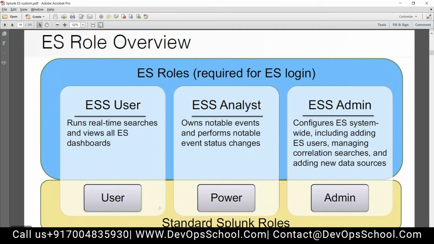Here it mentions the equivalents: it is equivalent to user, equivalent to power, and equivalent to admin. If there is an L3 or L2 in the team, he will have the ESS admin role. He will have access to everything. Okay, so that's a high-level overview. This is the role on Splunk Enterprise, and this is the role at the top, on Splunk Enterprise Security.